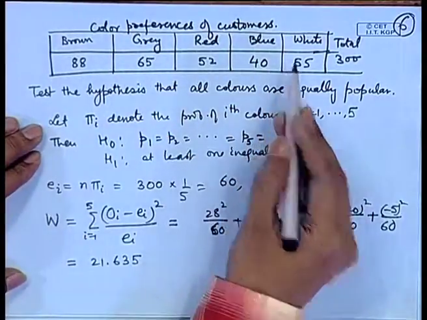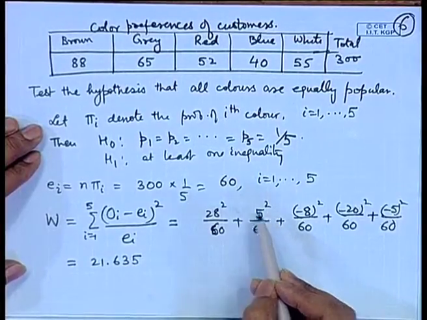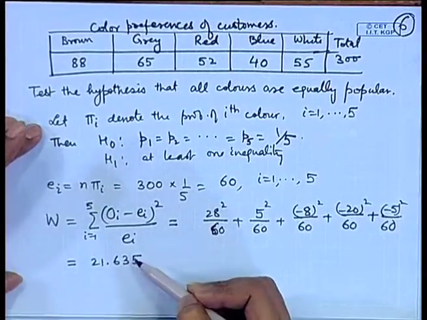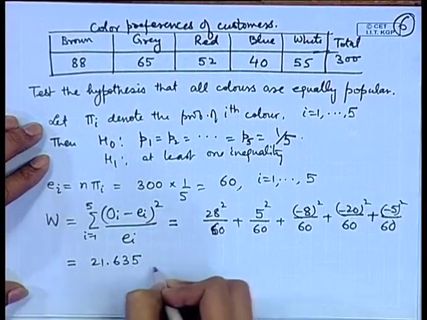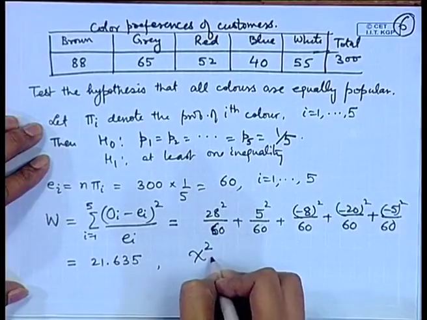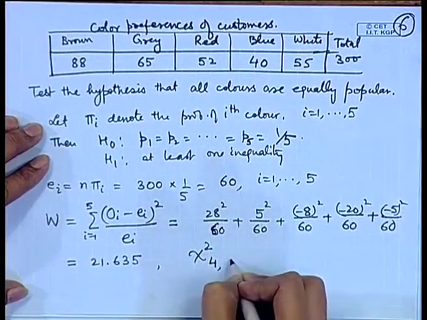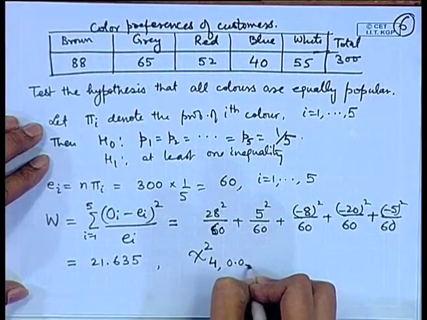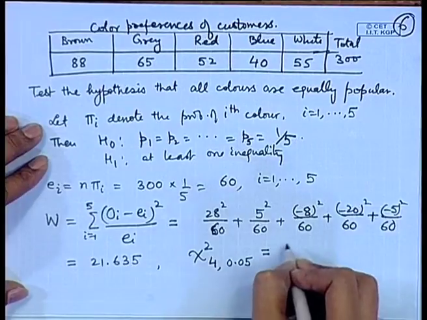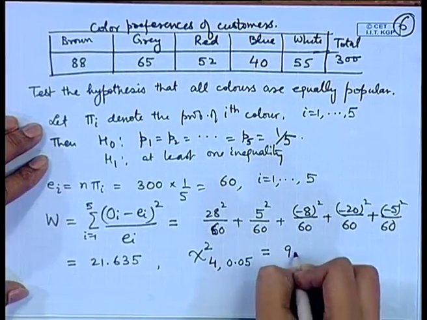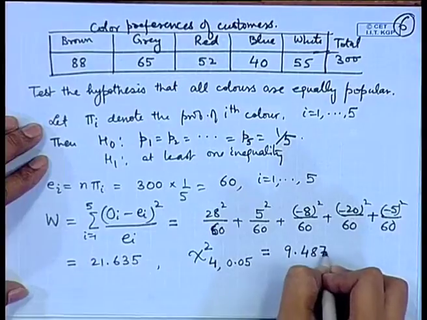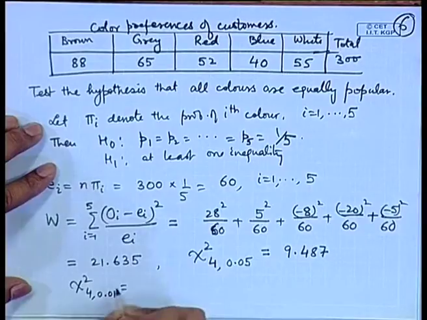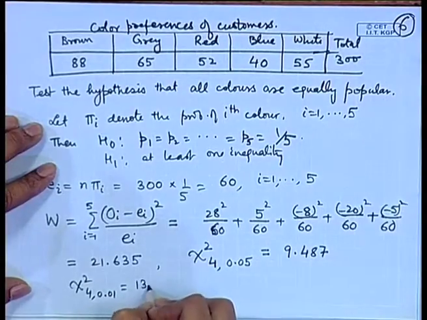Now, there are 5 categories. We also notice that the expected frequency of each cell is more than 5. So, the chi-square assumption is valid. Therefore, we look at the value of chi-square on 4 degrees of freedom. Suppose I consider the value at say 0.05. Then from the tables of the chi-square distribution one can find this value is 9.487. We may even look at say chi-square 4, 0.01, that is 13.28.